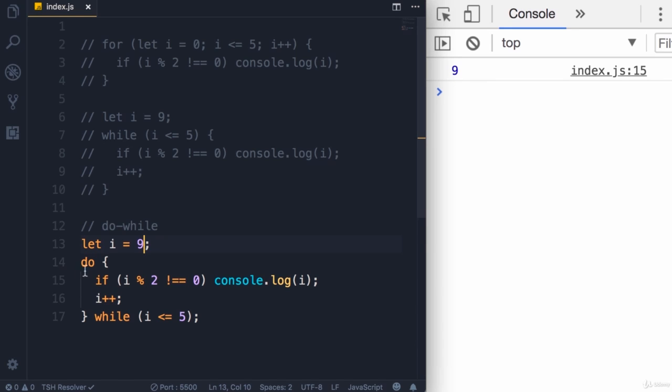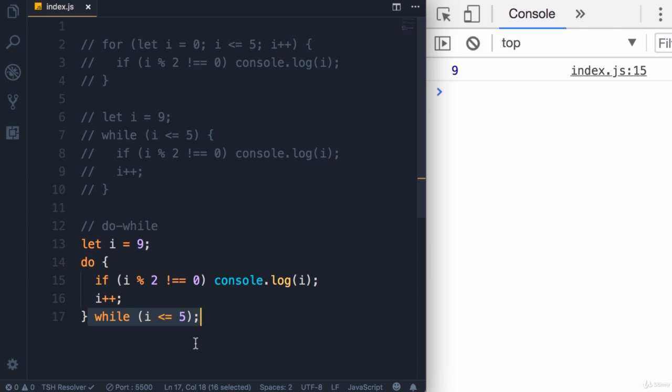Why? Because in our do-while loop here, on line 15, we check to see if this is an odd number. It is, so we display it on the console. Next, we increment I by 1, so I is 10. Then the condition is evaluated. Of course, it's false, so our loop will terminate.